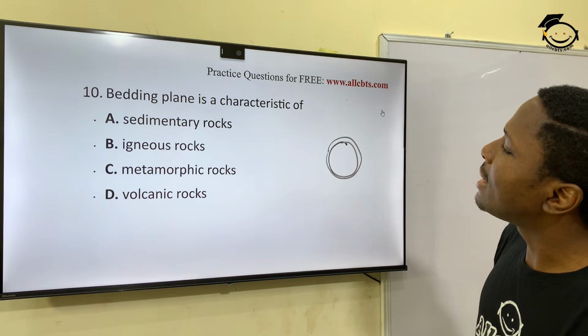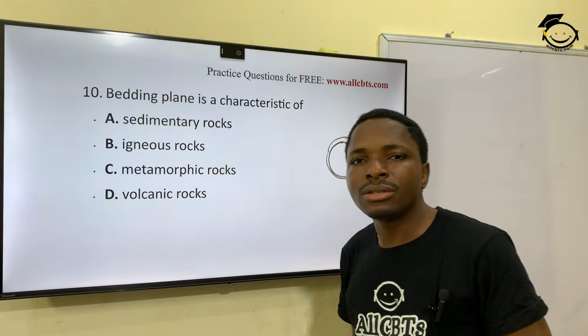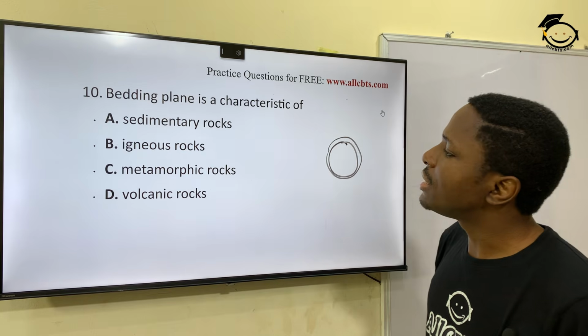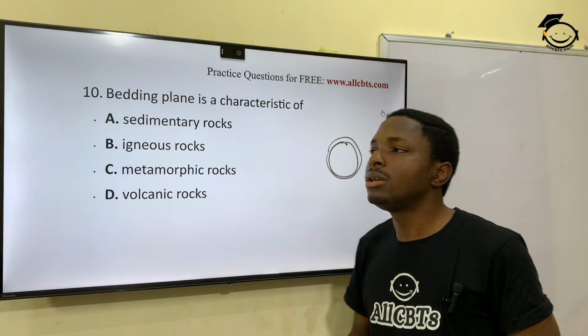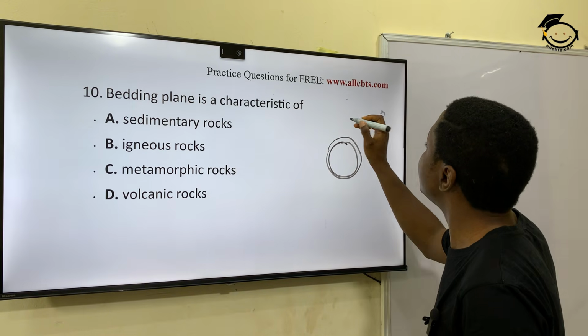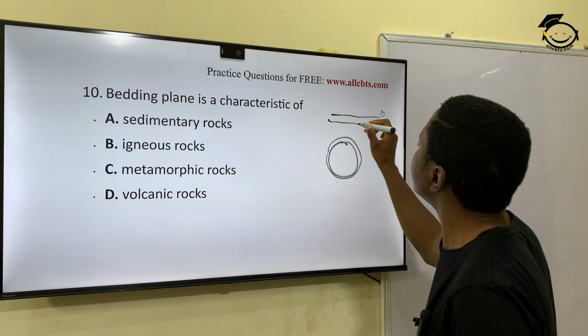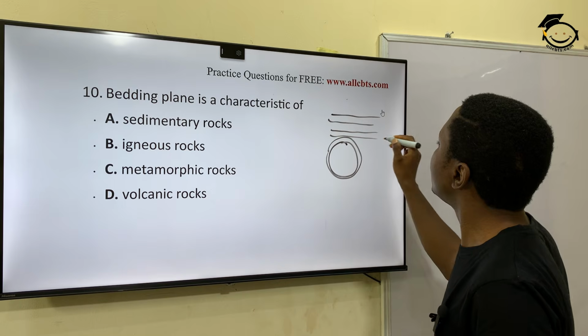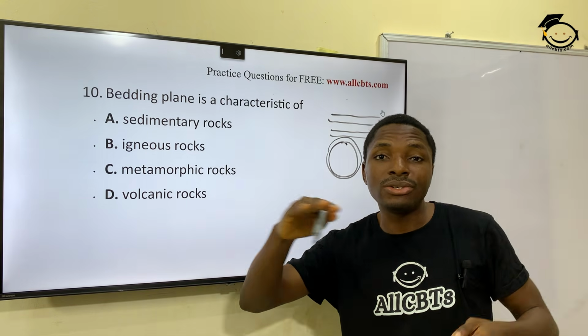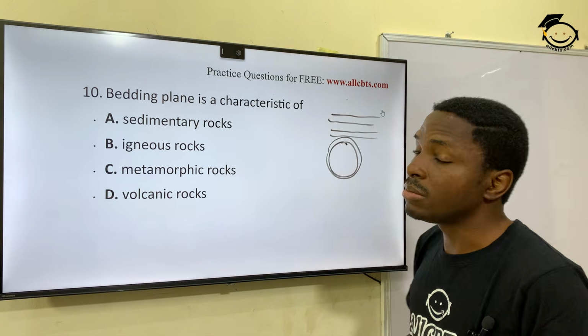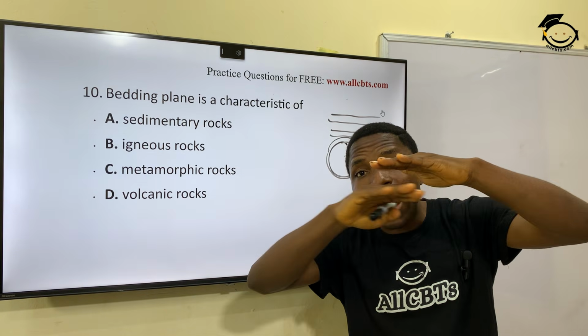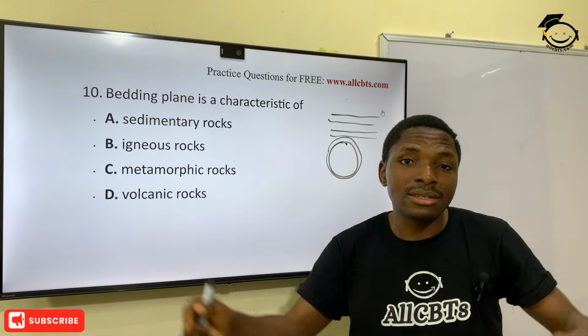Okay. So next question, question 10. Bedding plane is a characteristic of dash. Bedding plane is a characteristic of sedimentary rocks. Okay. What is bedding plane? Simple. Just means something like this. Alright. Layers in sedimentary rock. So it's a characteristic of sedimentary rock. Sedimentary rocks are always in layers.